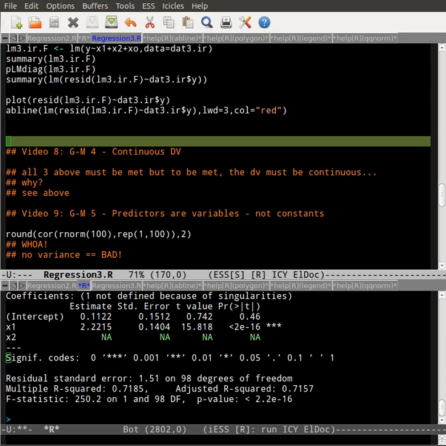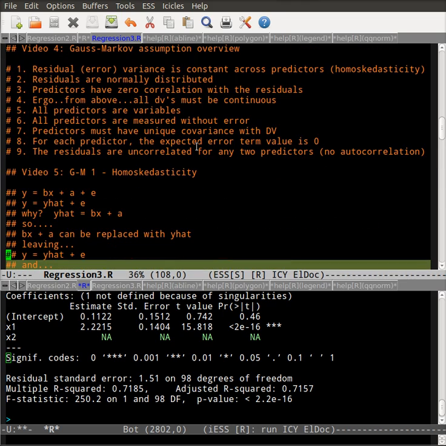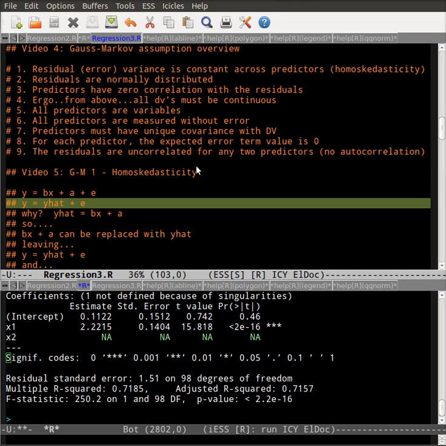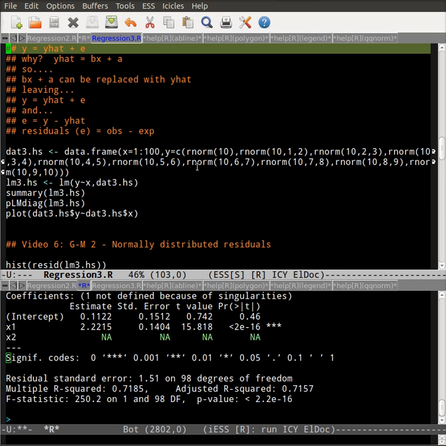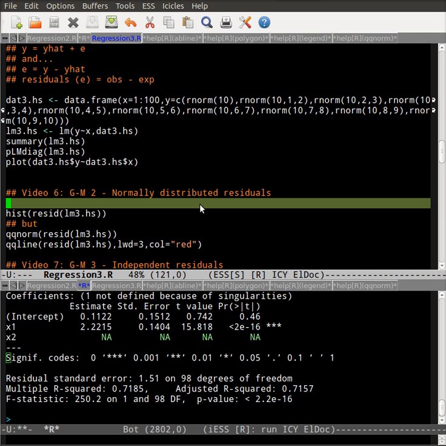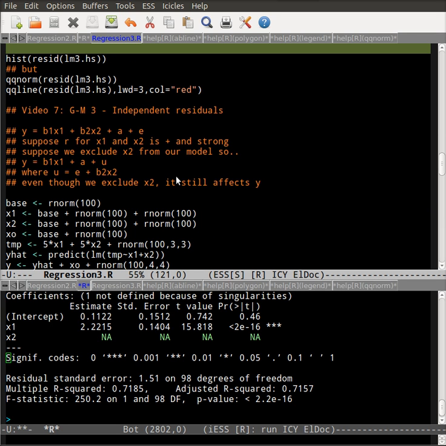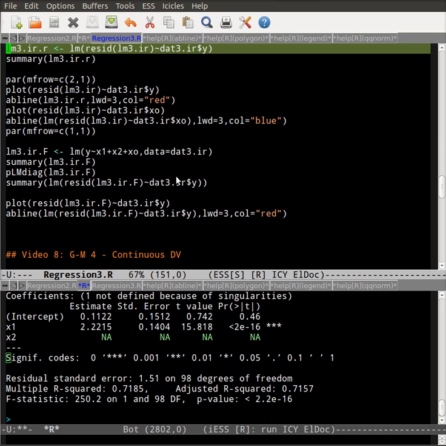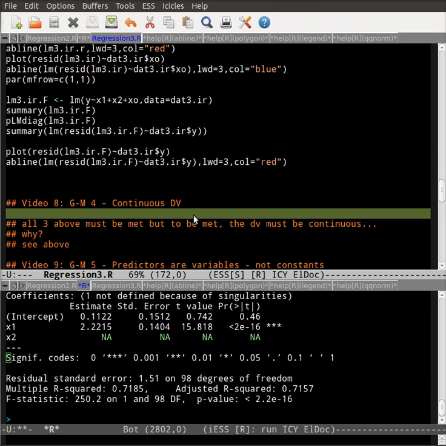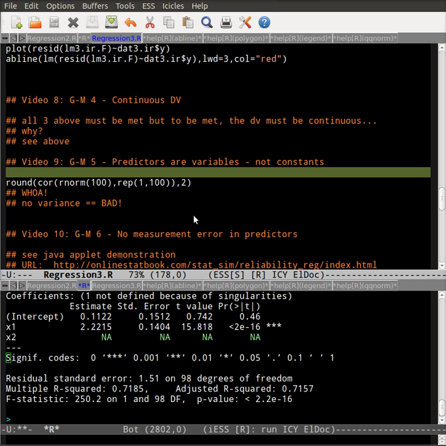The fourth Gauss-Markov assumption is really easy. We've covered three assumptions so far, and those assumptions are in order, and I'm going to show you on the screen: homoscedasticity, the second one is normally distributed residuals, and the third is independent residuals.